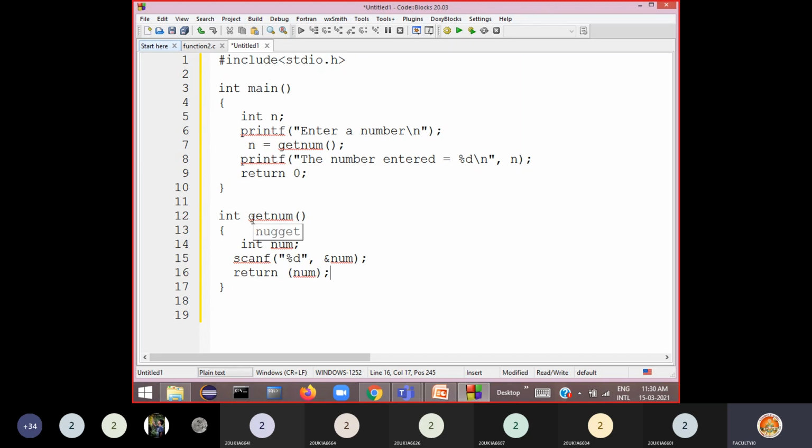Just look at the example here. The only point to be conveyed here is a function without arguments but returning a value. You need to understand this. Here this scanf reads that number and stores it in the address of num that I am going to return here. Then the user gets an illusion that getNum has read the value and returned it.